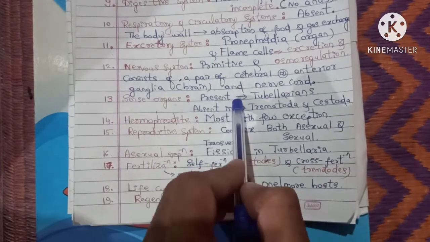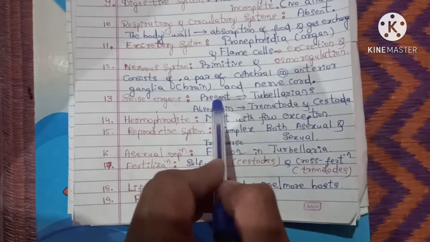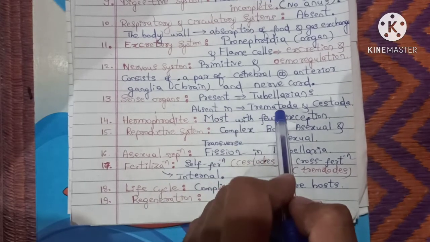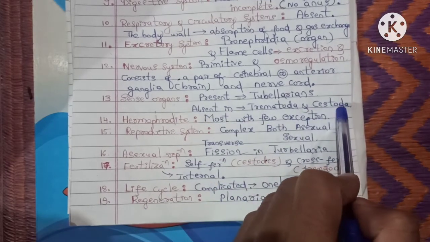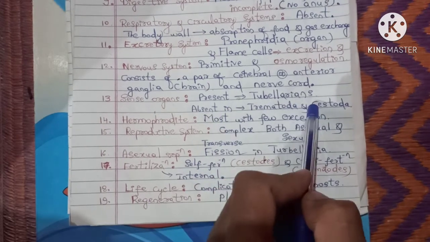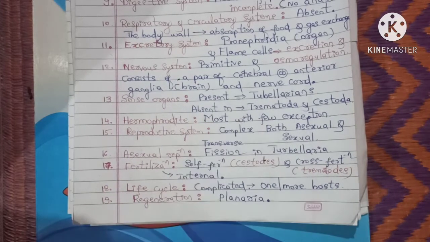They have the sense organs. So these are usually terrestrial animals, hence the sense organs are well developed and they are present. But in case of trematoda like liver fluke and cestoda, as I told you, tapeworm, these are, as we know, endoparasites, therefore they don't require any sense organs, hence the sense organs are entirely absent.